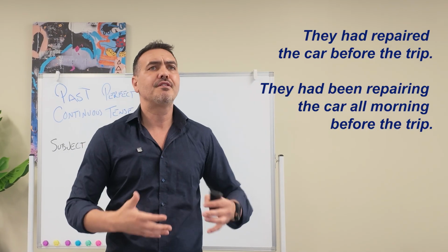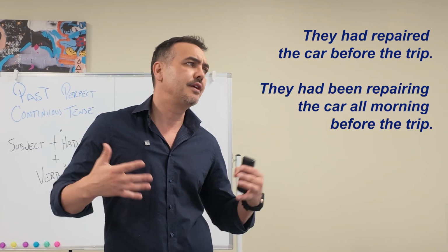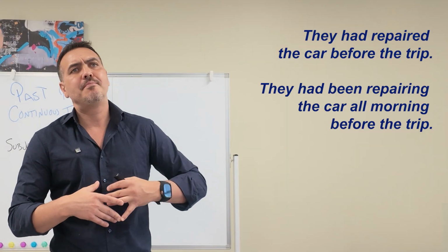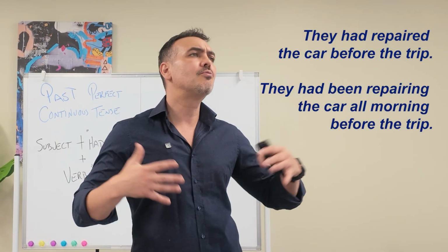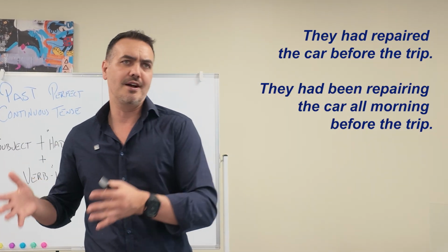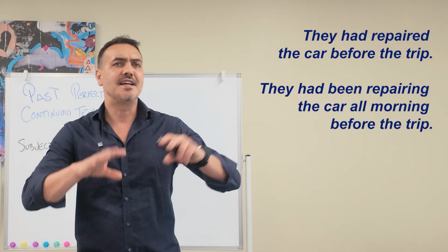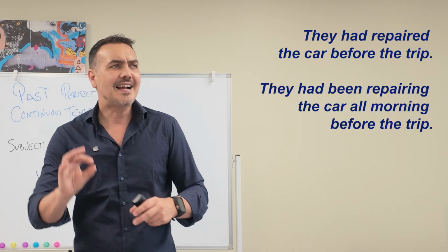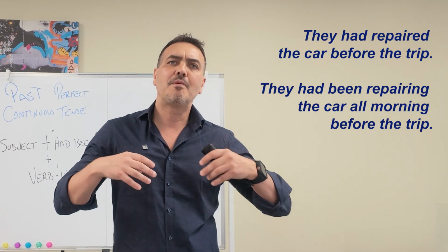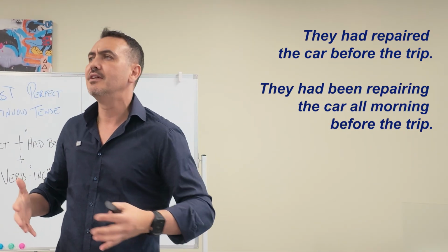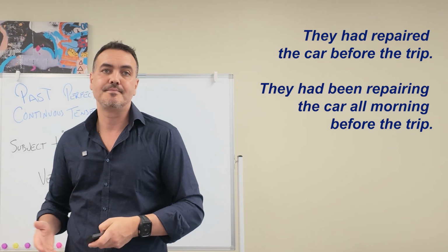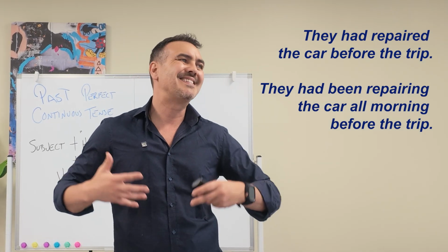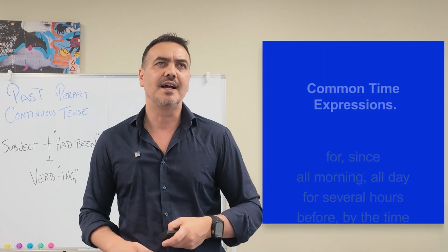They had repaired the car before the trip, okay? And then they had been repairing the car all morning before the trip, okay? The first sentence tells us that the repair was complete. The second sentence tells us that the repair activity continued for a period of time, okay? So now let's talk about common time expressions, okay?